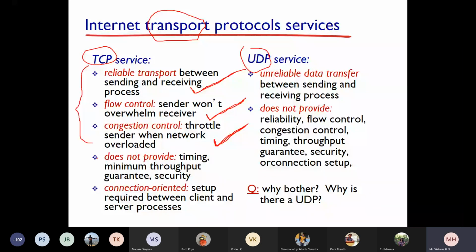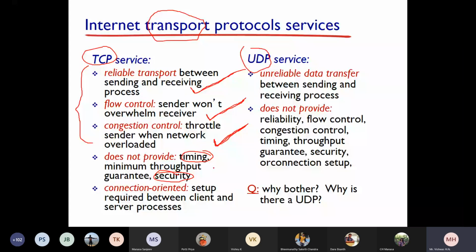What does TCP not provide? It does not provide timing, minimum throughput guarantee, and security. Minimum throughput guarantee is taken care of by the application. Security is also not provided by TCP. Timing also is not provided by TCP.